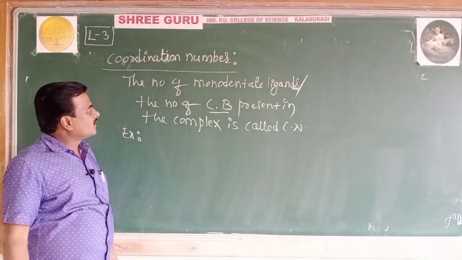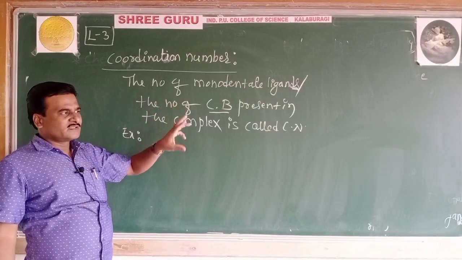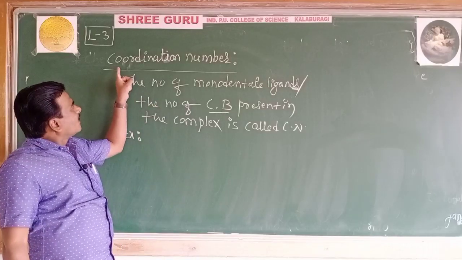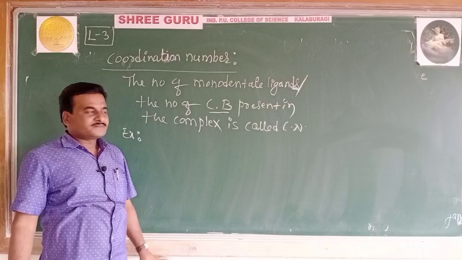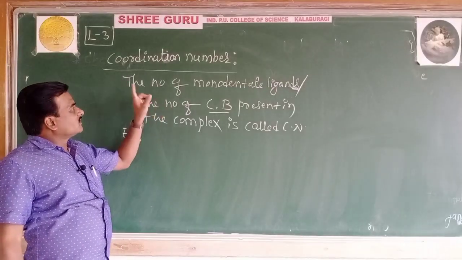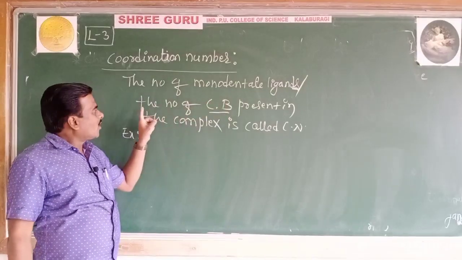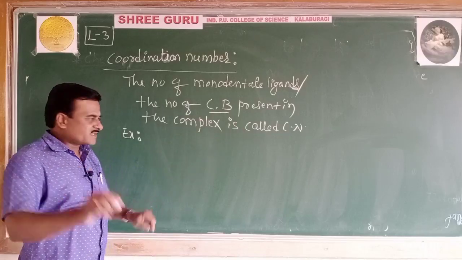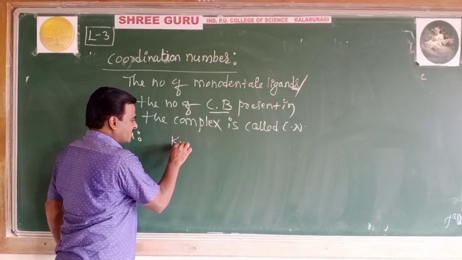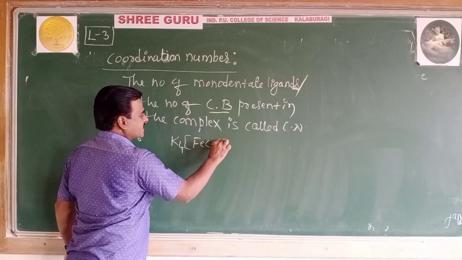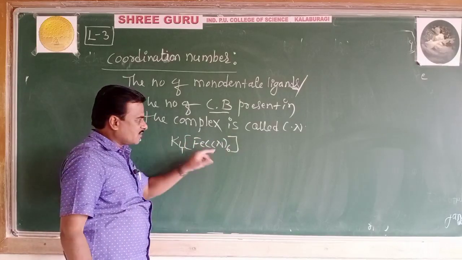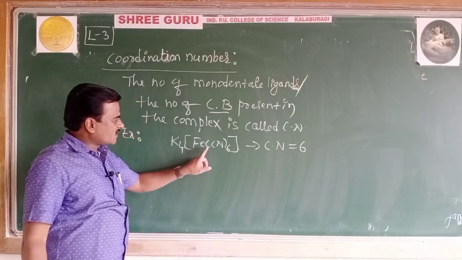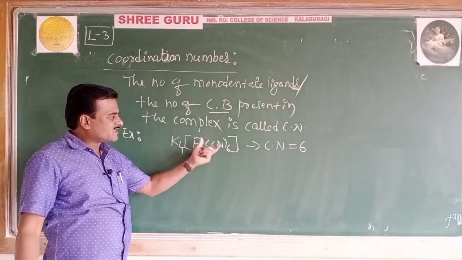I repeat, coordination number: the number of monodentate ligands or the number of coordinate bonds present in the complex is called coordination number. Example, if I take a complex K4[Fe(CN)6], what is the coordination number of this complex? Coordination number of this complex is 6.